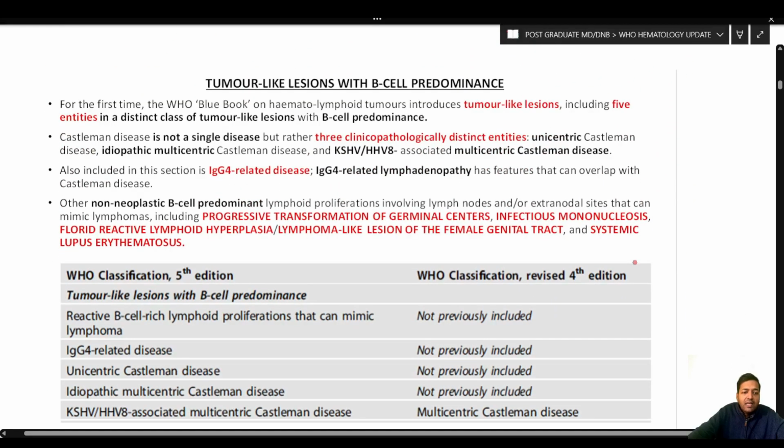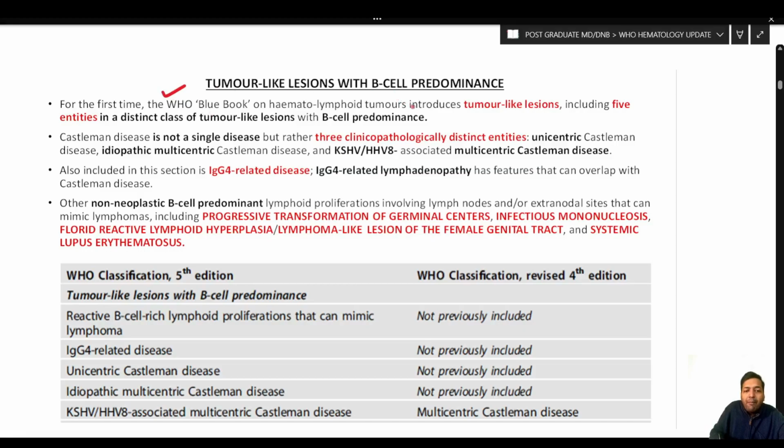So tumor-like lesions with B cell predominance, what are they? For the first time, the WHO Blue Book on hematolymphoid tumors introduces tumor-like lesions, including 5 entities, in a distinct class of tumor-like lesions with B cell predominance.